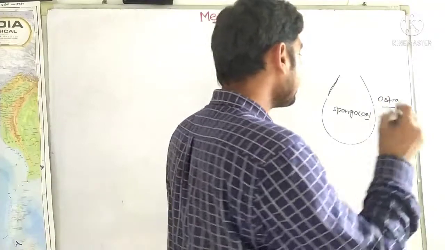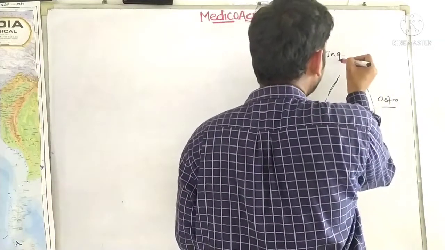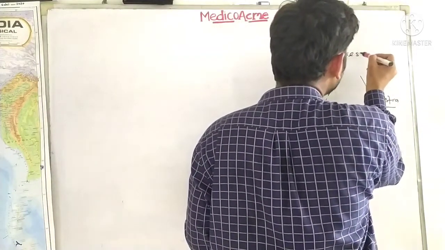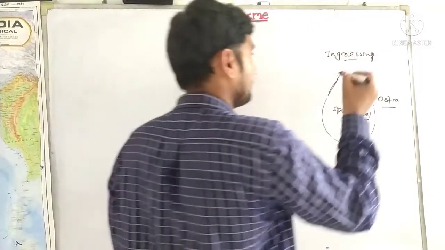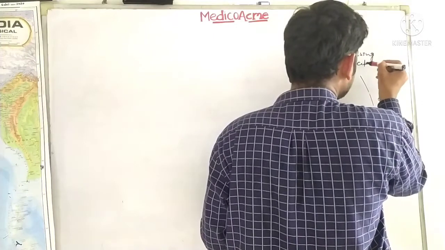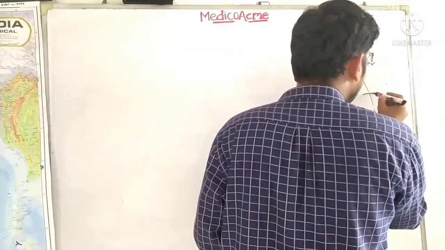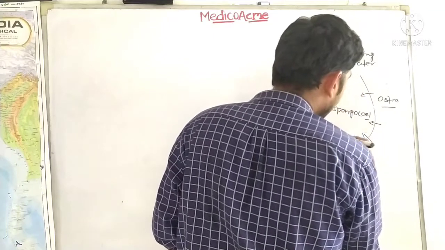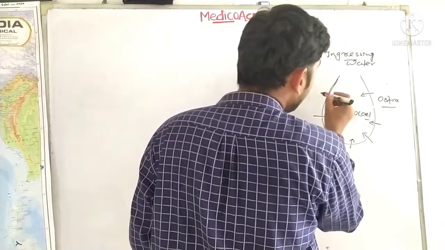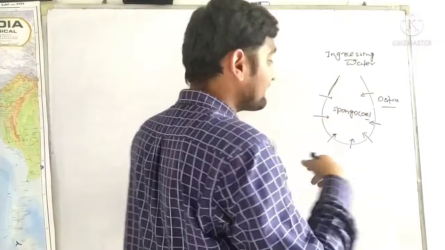Ingressing water, ingressing means incoming. This term is used when you describe the water canal system. These ingressing waters come from the different ostia and get accumulated in the spongocoel or any kind of larger chamber.